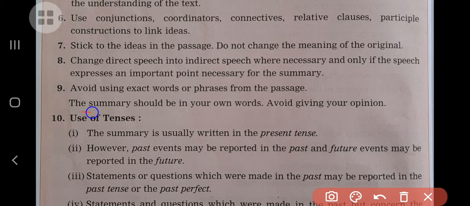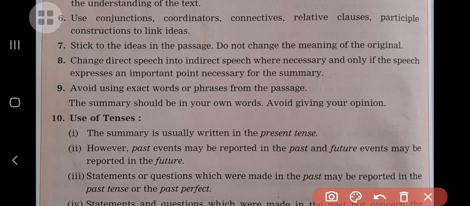So the summary should be in your own words. Avoid giving your opinion while writing a summary. One precaution should be taken: you can use your own language, but not your own opinion. That is most important. And the second important thing is that you should write your summary in your own words. So these are some of the points that we have to follow while attempting the question based on the unseen passage, that is summary writing.